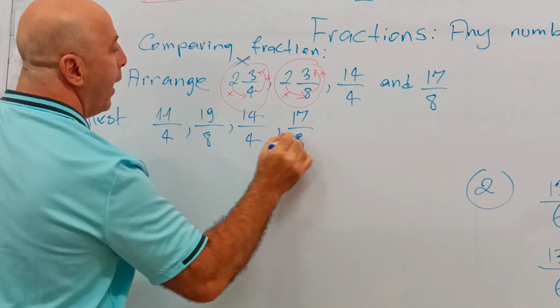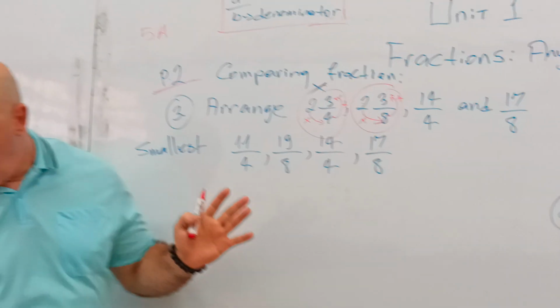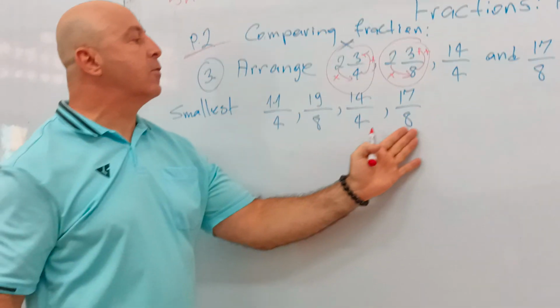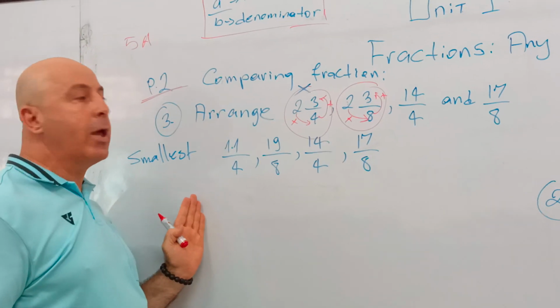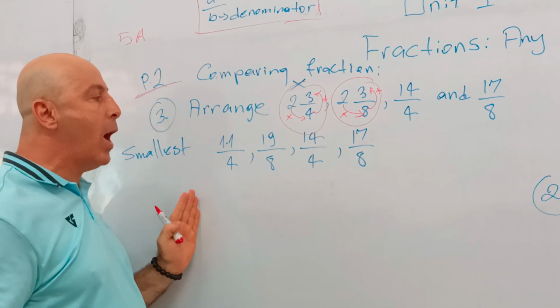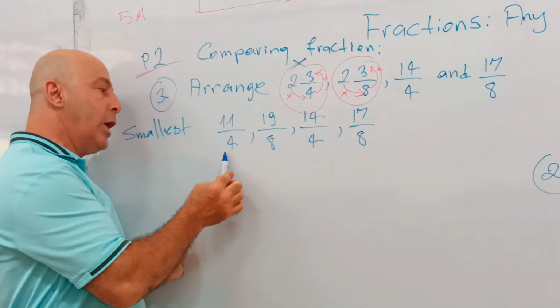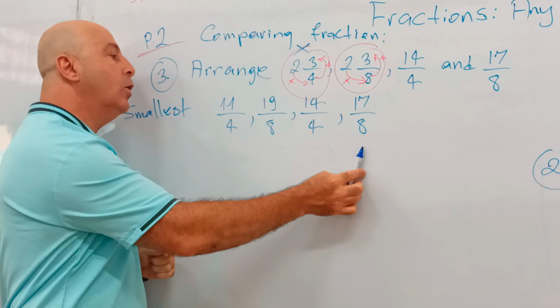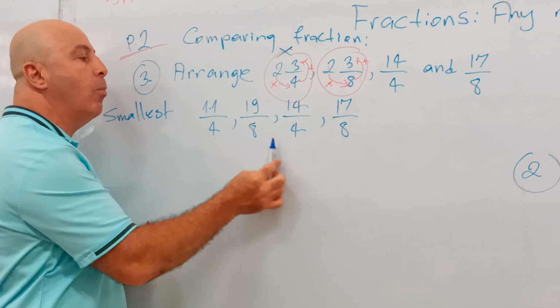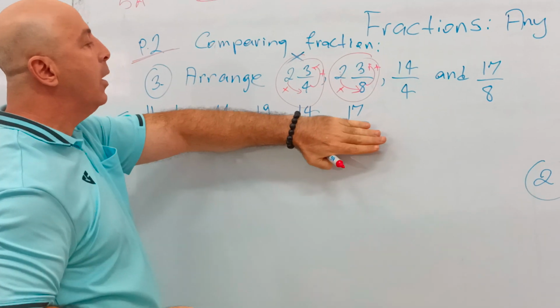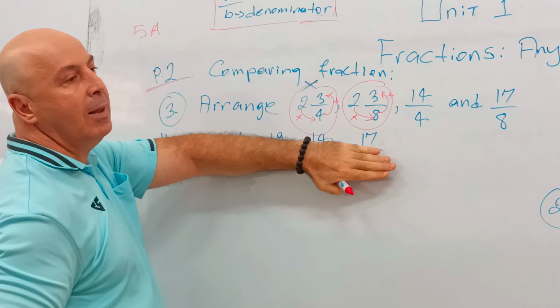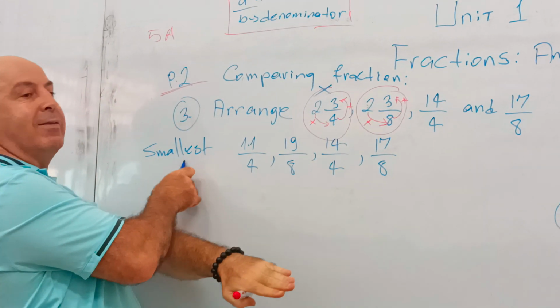17 over 8. Now, I have all my fractions as regular fractions. Now I go to my step number one. Step number one, change the denominators, make them all the same. Once they are all the same, then I look at the top numbers and see which one is the smallest.